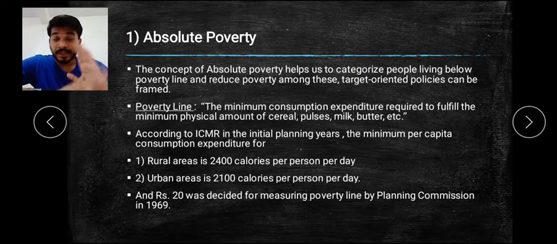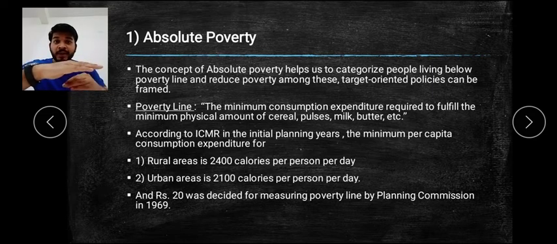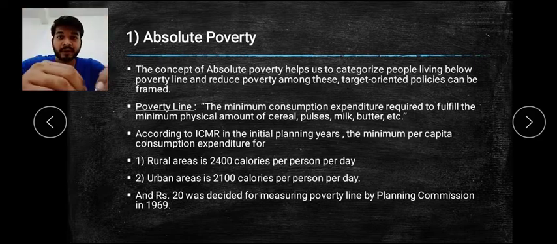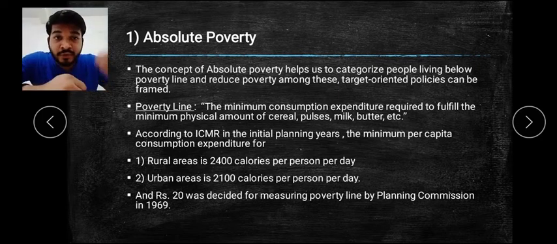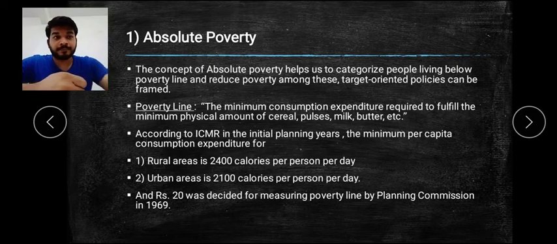Okay, in that time, 20 rupees was a big amount. So for 20 rupees, if a person is earning less than 20 rupees per month, you find that they are coming under the poverty line. So 20 is the margin line which can categorize: if your income is lower than 20, you are coming under poverty. If your income is more than 20 per month, they are in a good category, or having a good standard of life. You are not coming under poverty. So this is how this categorization was done, and it was done by the Planning Commission in 1969. Remember that this was done by the Planning Commission in 1969.